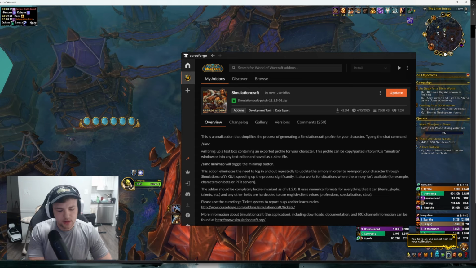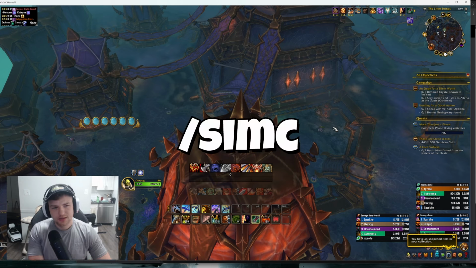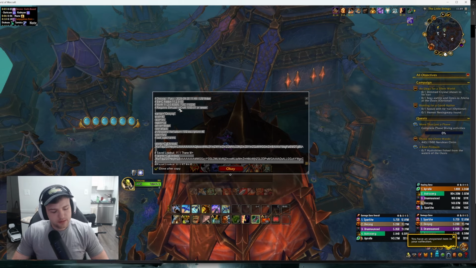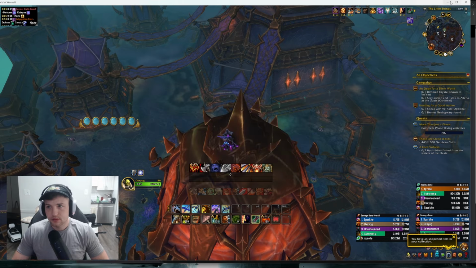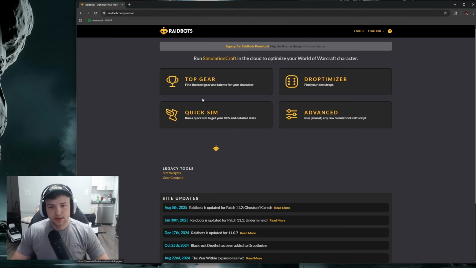But for this, in order to use raidbots, which is what we're going to go over next, after you have the add-on, you need to type in /simc. You can't see me typing it because of my camera, but just now I'm typing /simc. That's going to pop this up, and then you're going to copy it. All right. And then here on raidbots.com, you have Top Gear, Droptimizer, Quick Sim, and Advanced. So I'm going to go over these three quickly: Top Gear, Droptimizer, Quick Sim.